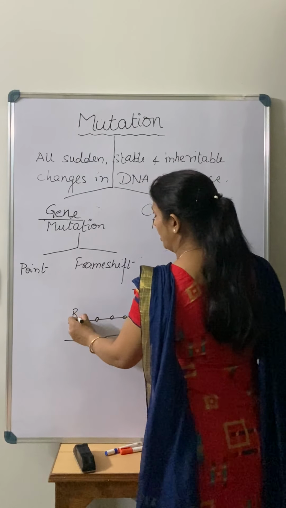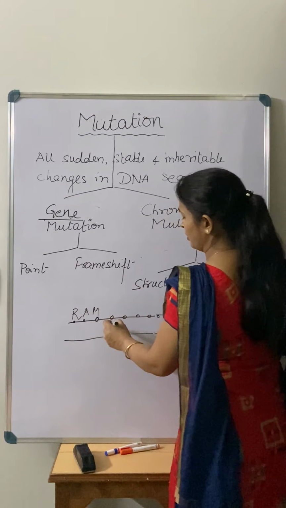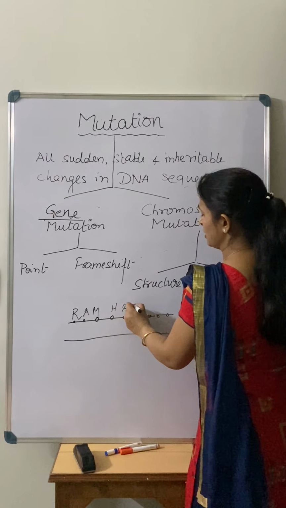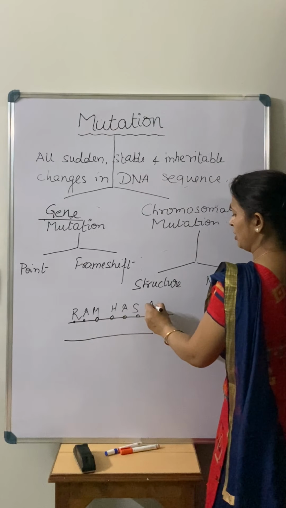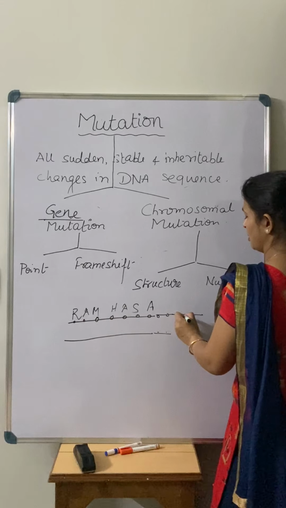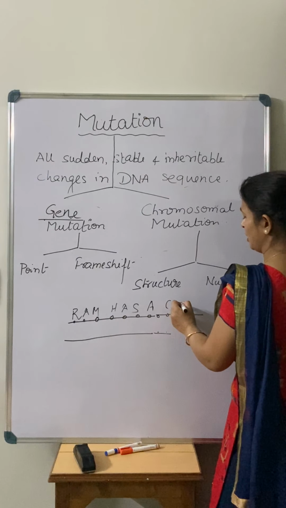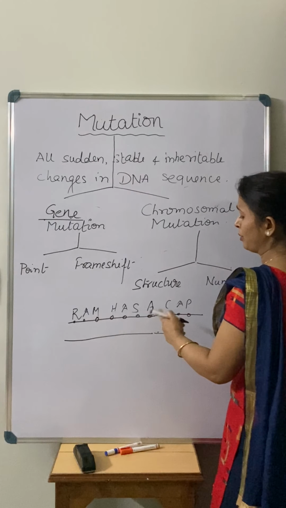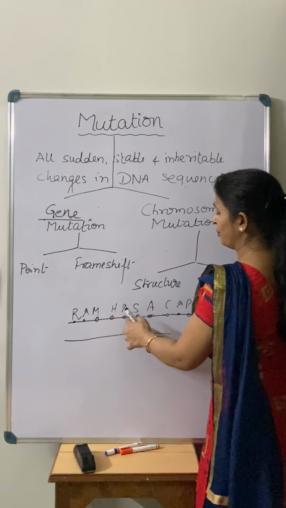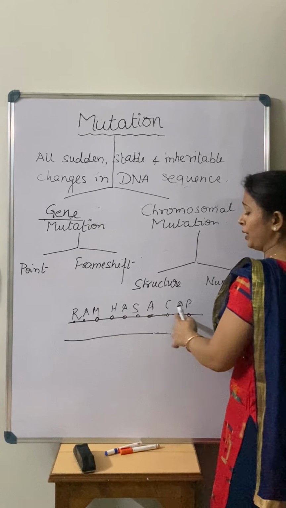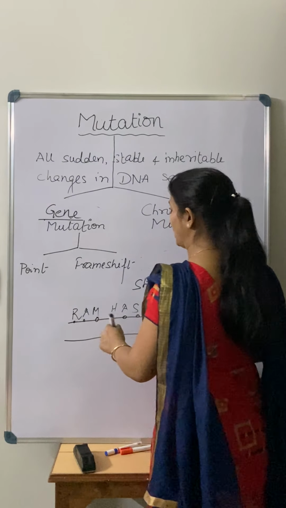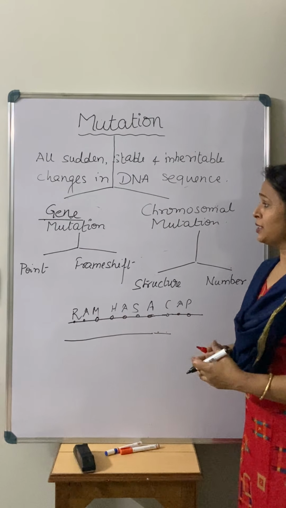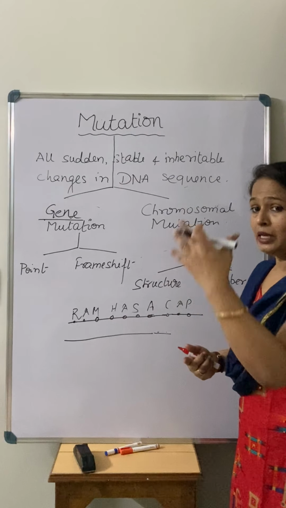For example, R, A, M, H, A, S, A, then C, A, P. These are the base pairs, right. And base pairs make a gene, and genes make the DNA, right.